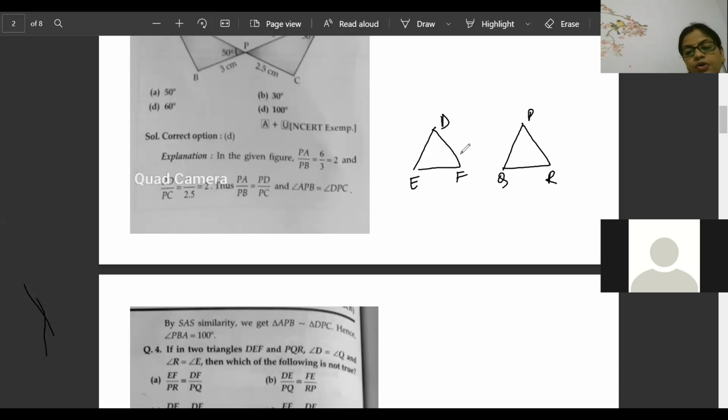Angle D, we don't know, but angle D is equal to angle Q, and angle R is equal to angle E. That means angle F is equal to angle P. Now see which one is matching, that will become proportion.